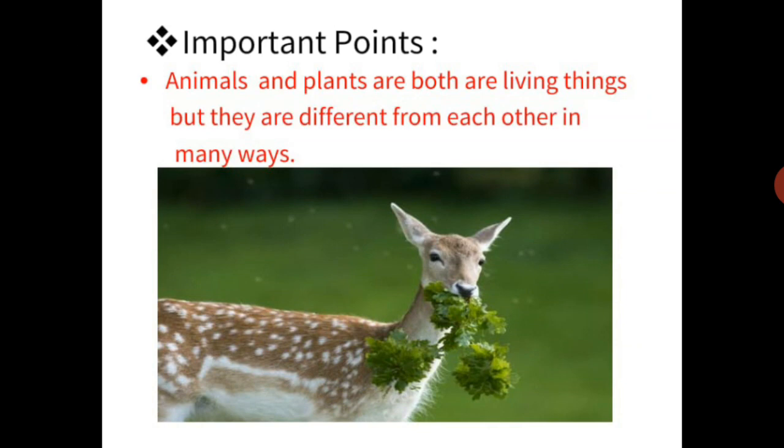Animals and plants both are living things, but they are different from each other in many ways. For example, cats and dogs are living things. When you call out to a dog or your cat, they come running to you. But if you try to call out to mangoes, apples or bananas when they are growing on plants, they are also living things, they will not come on your calling. In this way, we can say that animals and plants are different from each other. So let's see the difference between plants and animals.